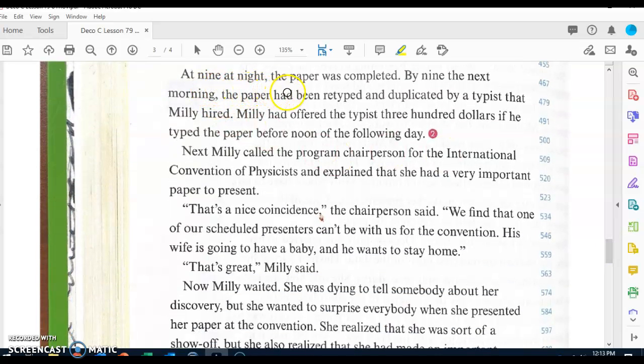At 9 at night, the paper was completed. By 9 the next morning, the paper had been retyped and duplicated by a typist that Millie hired. Millie had offered the typist $300 if he typed the paper before noon of the following day.